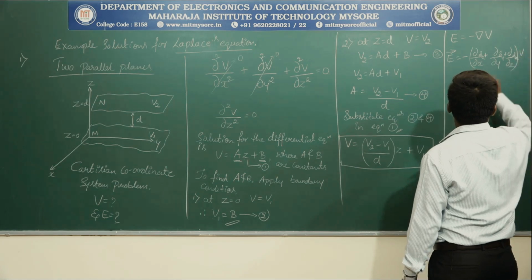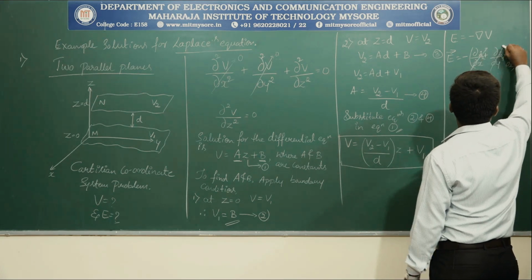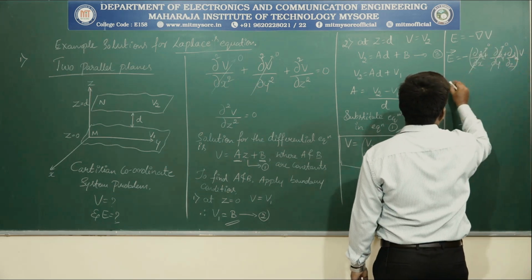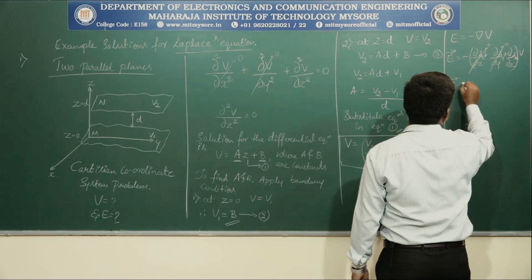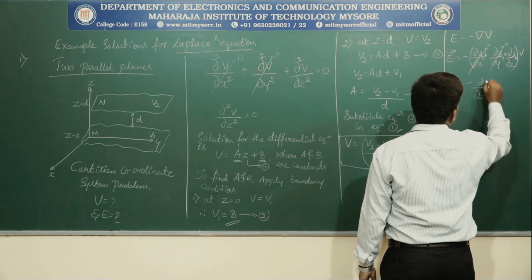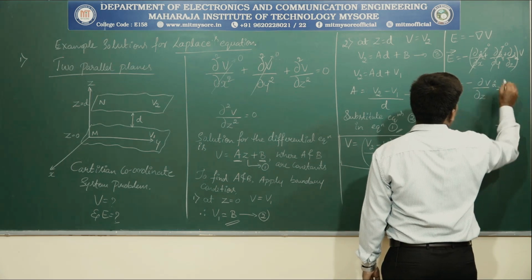We know that x and y components are 0 because V varies only along the z direction. Then E is equal to minus dou by dou z of V into a cap z.